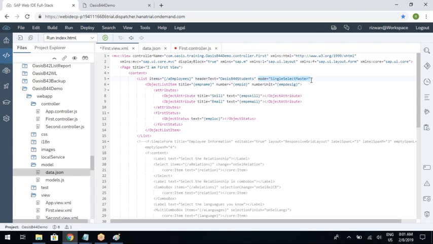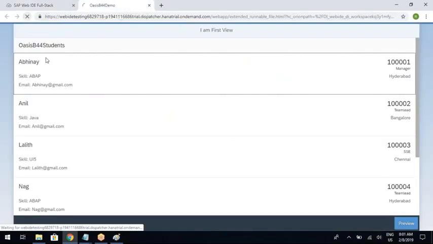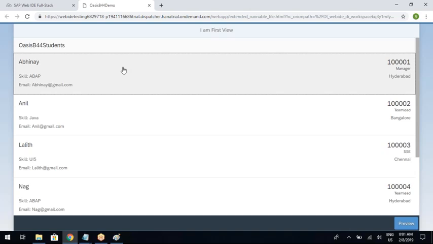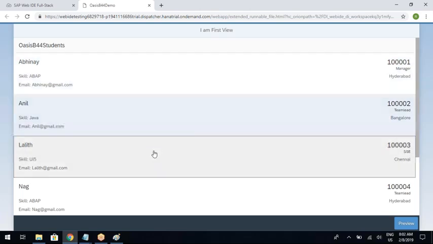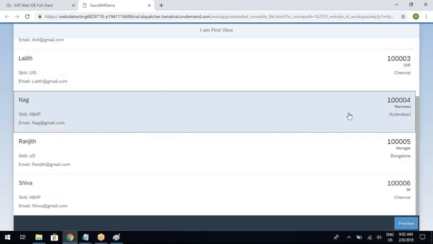After writing mode equal to single select master, just refresh the application. Now the item becomes selectable. See, the hand symbol has come, and the moment I select, this item turned blue. That means the item has been selected. So how should I read the data of the selected item?